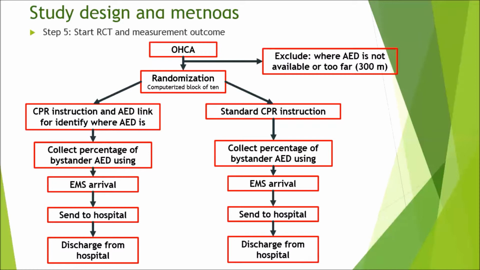Let's look at step 5 in detail. When OHCA occurs, the bystander calls 911, then the dispatcher knows the place of the OHCA. Some OHCAs will be ruled out from this study where the place doesn't have an AED or is too far to get it in time. In this study it is defined as 300 meters. The rest of the OHCAs will go to randomization in blocks of 10, with the sequence put in envelopes. The dispatcher will open the envelope to assign the intervention group or the control one. In the intervention group, the dispatcher will use the AED location system. On the other hand, the dispatcher will give only the standard CPR instruction in the control group.